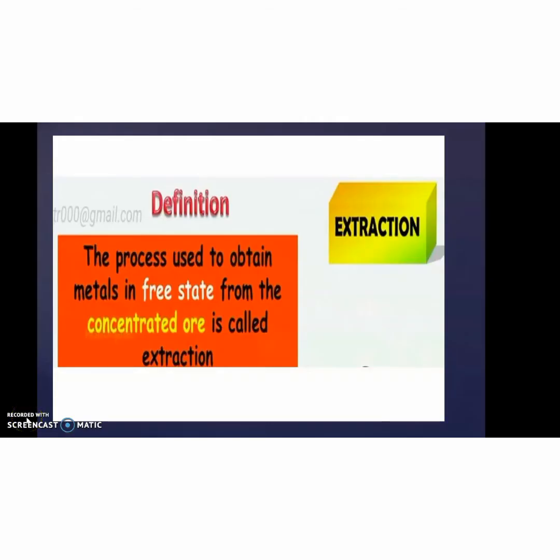Hello students. In the previous class we learned about the different concentration processes. Today we are going to discuss a new topic, that is the extraction process. The extraction process is a process used to separate metal in the free state from the concentrated ore. So the ore gets concentrated, but it still contains some impurity, and we have to extract the metal into the free state. This process is known as extraction.